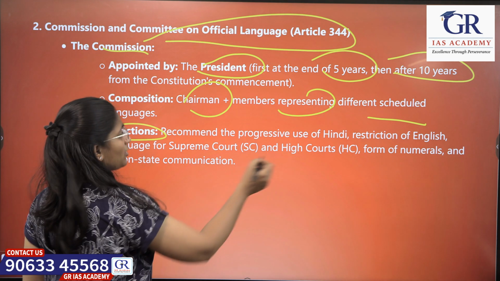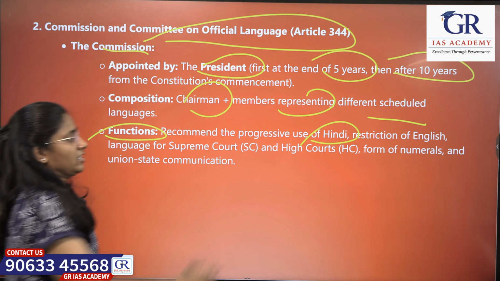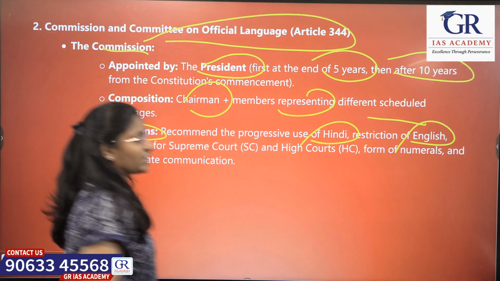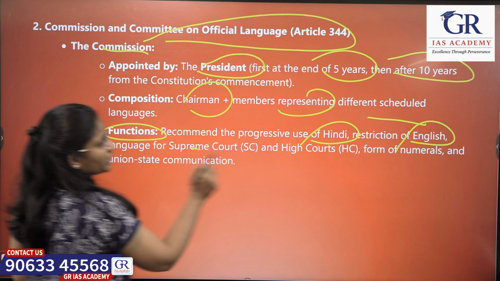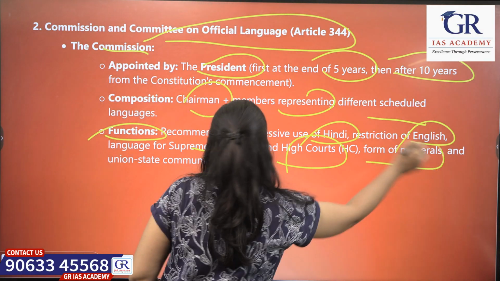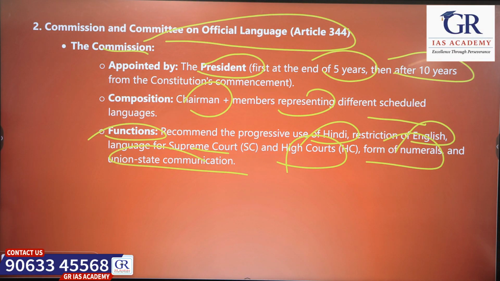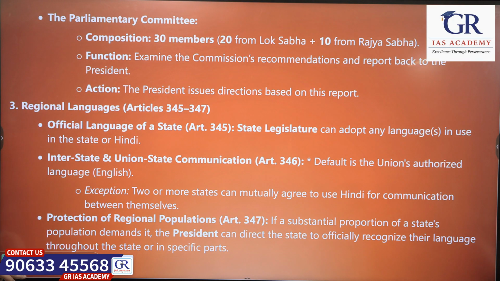They recommend usage of Hindi, and they also recommend restricting English to the Supreme Court and High Courts, the form of numerals, and union-state communication. For everywhere else, Hindi is recommended. So what about the committee?